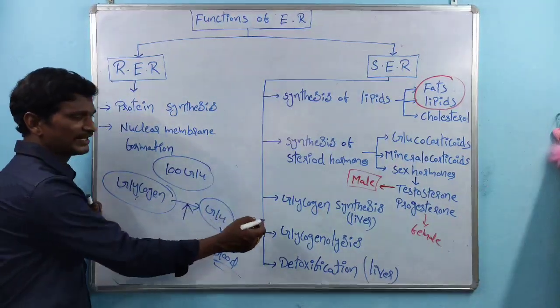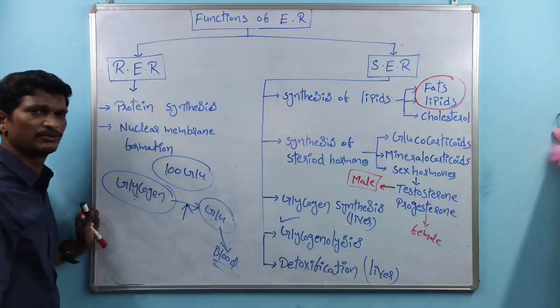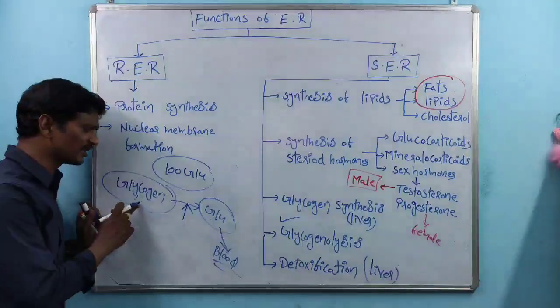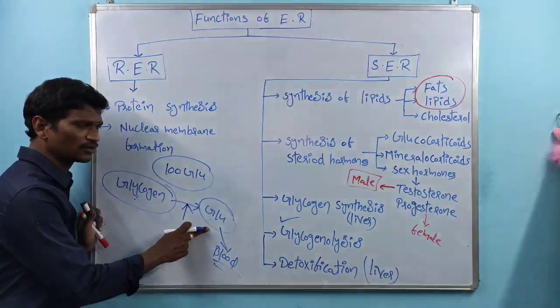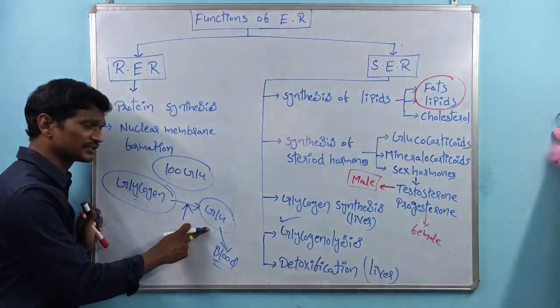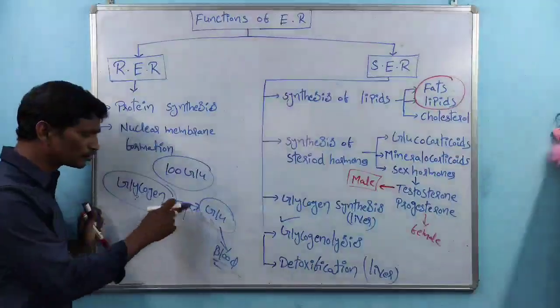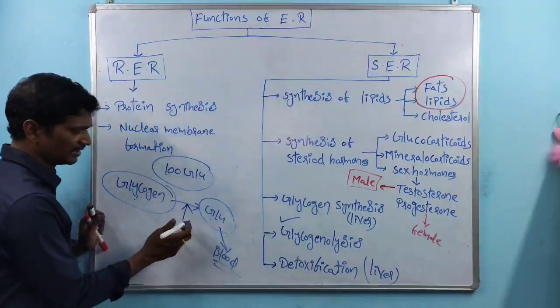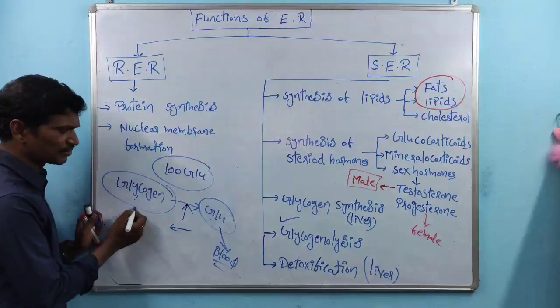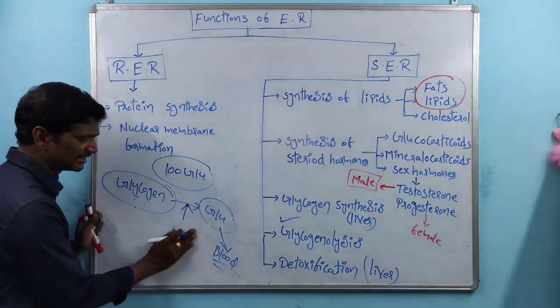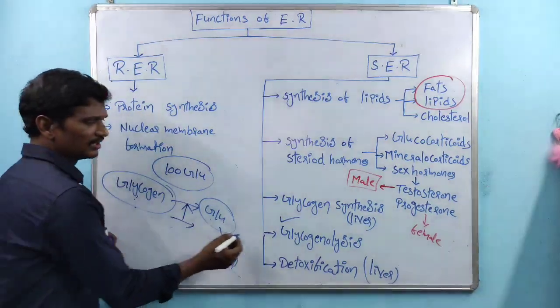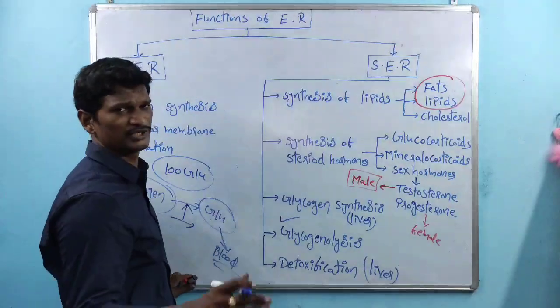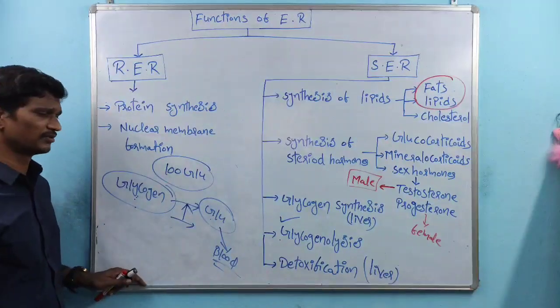This step is called glycogenolysis. Conversion of glycogen to glucose is called glycogenolysis. Conversion of glucose to glycogen is glycogen synthesis. In this direction it is glycogen synthesis, and in this direction it is glycogenolysis. Lysis indicates breakdown, right?